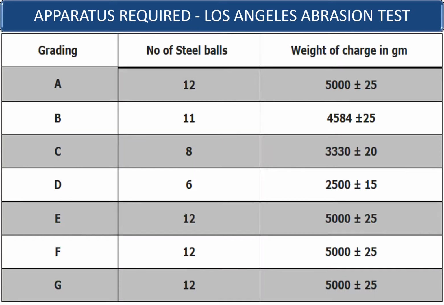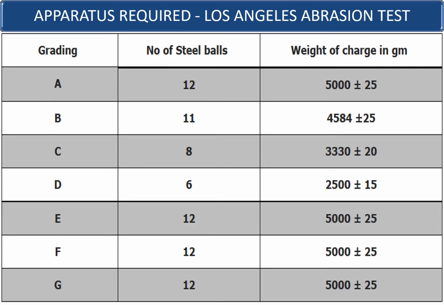The grading requirements like A, B, C, D, E, F, and G gradings are used to determine the number of steel balls you can use and the weight of the charge in grams. For grading A, you have to use 12 balls. For grading B, 11 balls. For grading C, 8 balls. For grading D, 6 balls. And for grading E, F, and G, 12 balls are used.